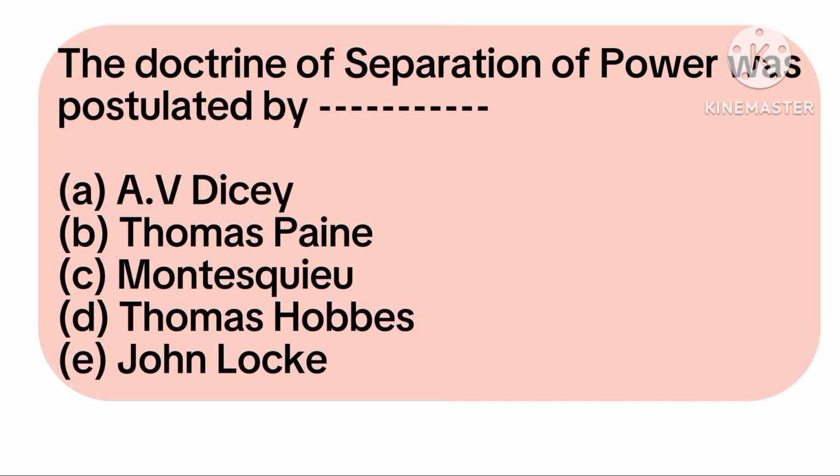Option A: Dicey is associated with the rule of law. Thomas Paine is associated with democratic reforms and advocacy. Thomas Hobbes is an idealistic philosopher. He thought about how human beings could live together peacefully without dangers, just like Plato. John Locke is known as the father of liberalism. He's an Enlightenment thinker, so he's a philosopher as well. So like I said, Montesquieu, option C, is the correct answer.